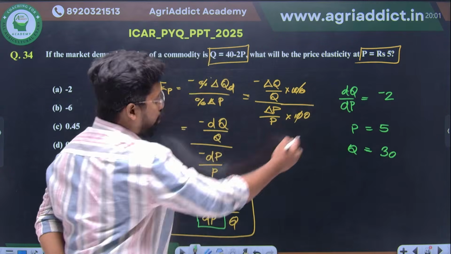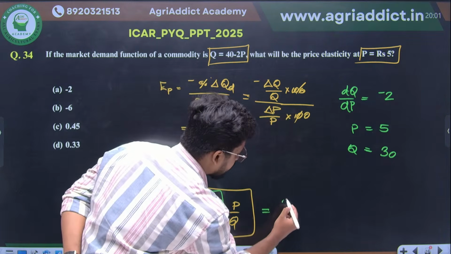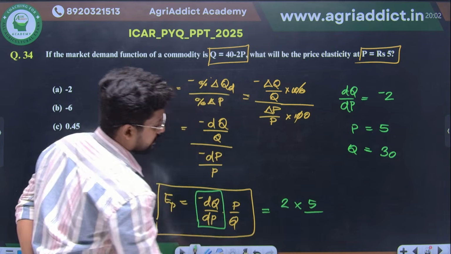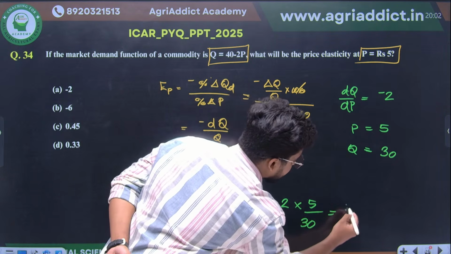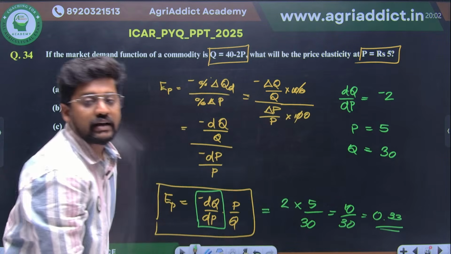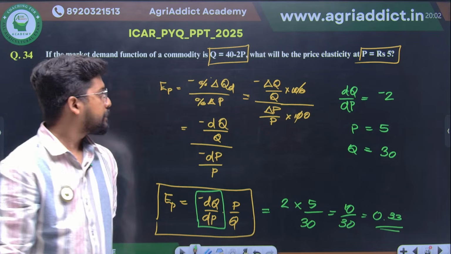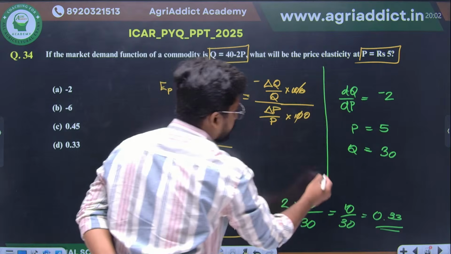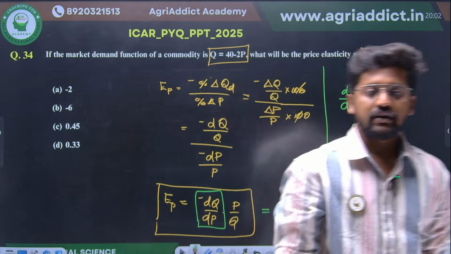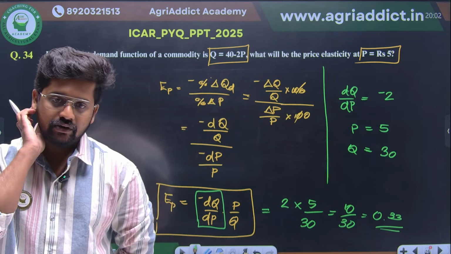So I am substituting all these things in this equation. Minus of minus 2 is 2, into what is my P? P is 5, divided by Q. Q is here 30. So it is 10 by 30, 1 by 3. Answer will be 0.33. This is how you will be getting your correct answer. Can everyone follow me? Is it okay? Answer D will be the correct answer. Can everyone who is there in the live give me a thumbs up?